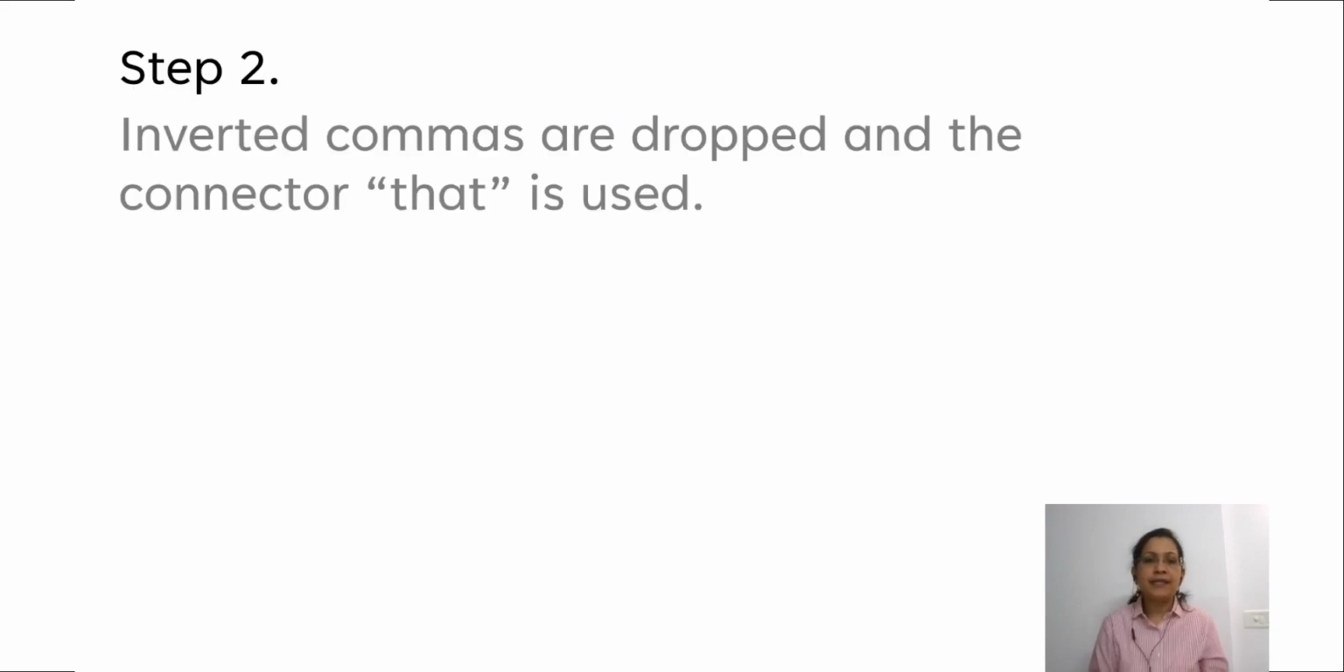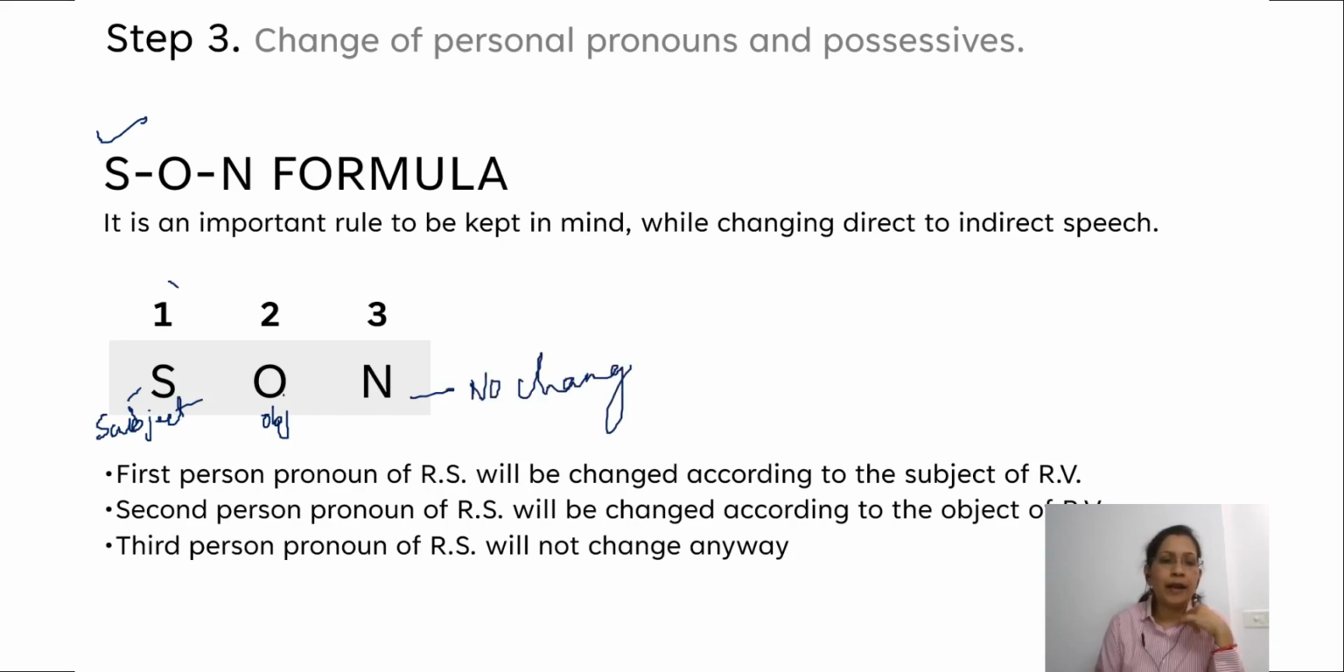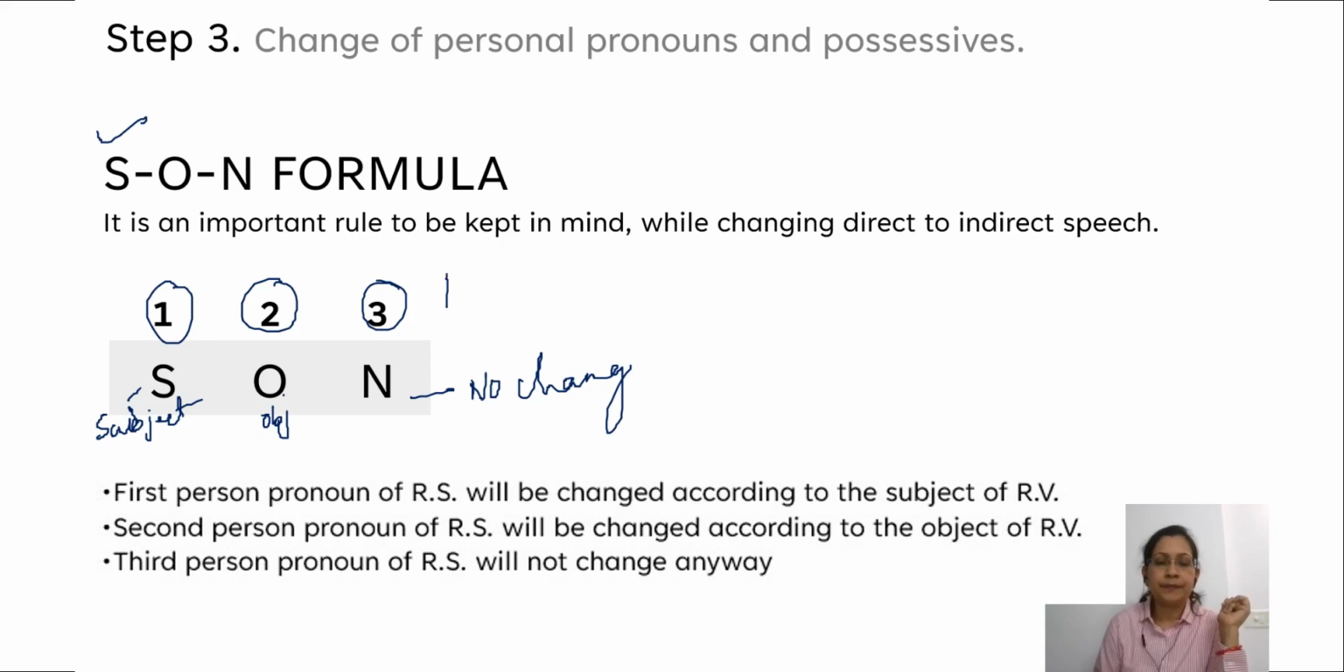So that is called SON formula. The SON formula just lets us know what is the change of the pronoun that occurs. Change of personal pronouns and possessives follows a kind of a formula. It is called the SON formula. S for subject, O for object, and N for no change. And 1, 2, and 3 are the persons. Right? So let's just know this formula.